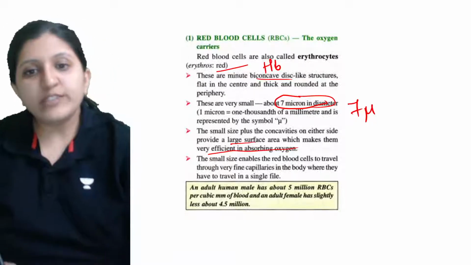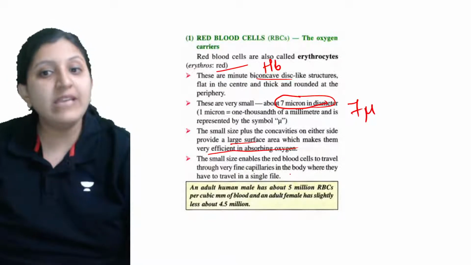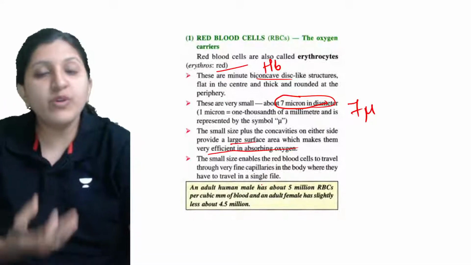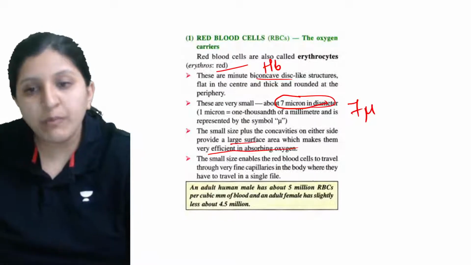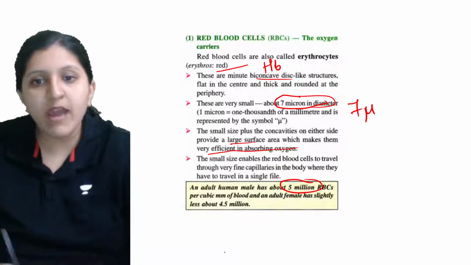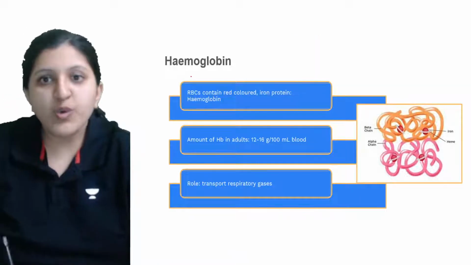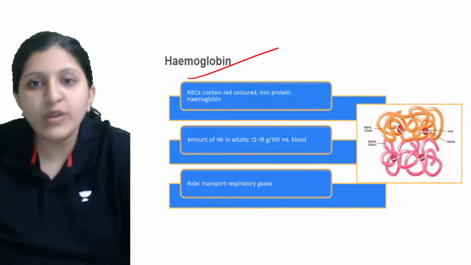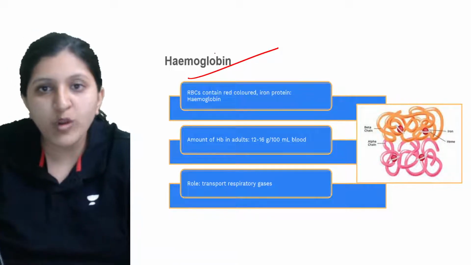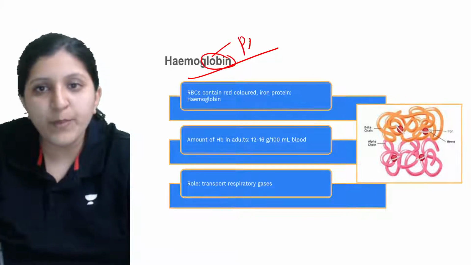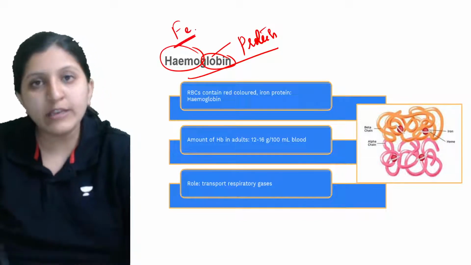The small size enables the red blood cells to travel through the very fine capillaries. That is how the absence of the endoplasmic reticulum helps. Now, an adult human male has 5 million RBCs and a female has 4.5 million RBCs. Hemoglobin has a globin protein, which is the protein part. Globin is for the protein part, and heme is for the iron group.